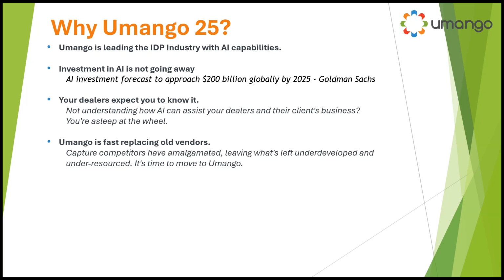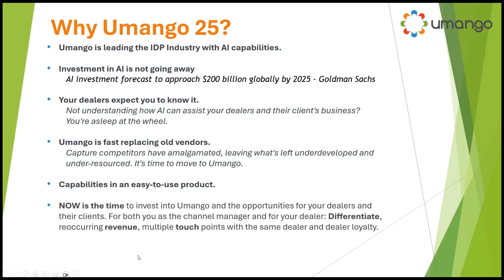We have focused very much on keeping our mantra of incredibly easy to install, configure, and use. In version 25, we have some incredible capabilities, but we've worked hard on making sure they are still part of the Umango ecosystem. If you're familiar with Umango, you'll come up to speed on version 25 features quickly and easily.